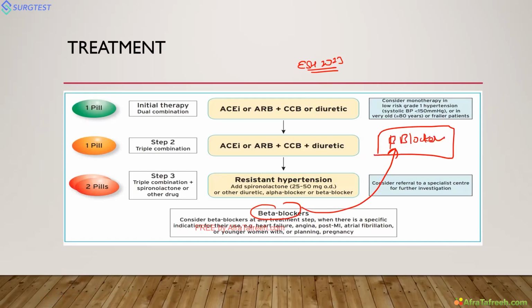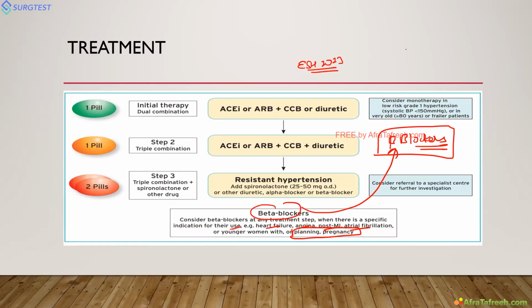Primarily, before, they said don't use beta blockers; consider beta blockers only when there is an indication for use. For example, heart failure, angina only or post MI, atrial fibrillation, a younger woman or one who is planning for pregnancy. But this can also be used along with this.